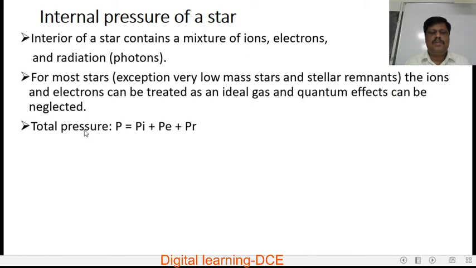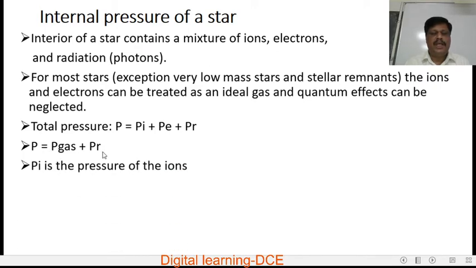Therefore, total pressure inside the star P is equal to Pi plus Pe plus Pr, where Pi plus Pe is the pressure of an ideal gas, plus Pr, pressure due to radiation, photons. So P is equal to P gas plus P radiation.